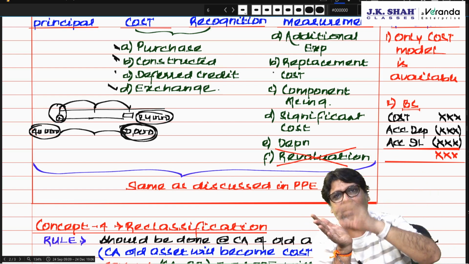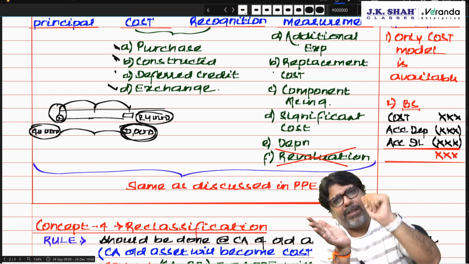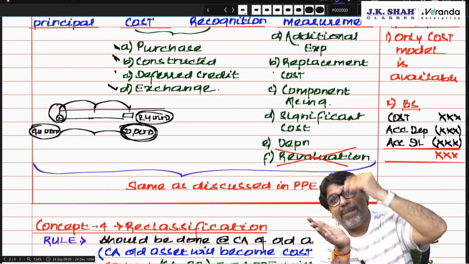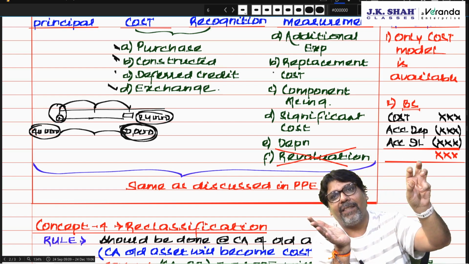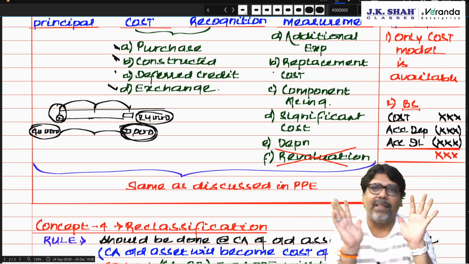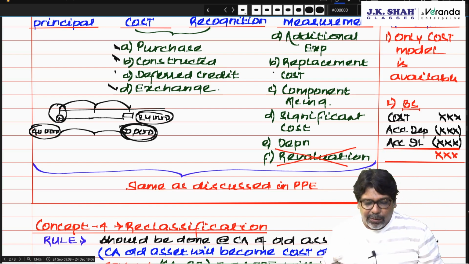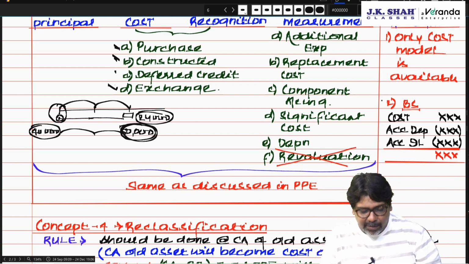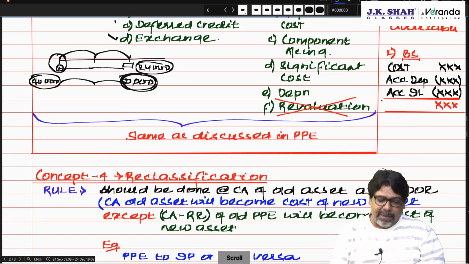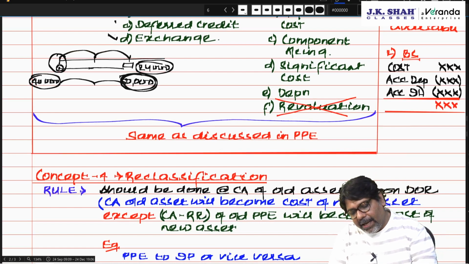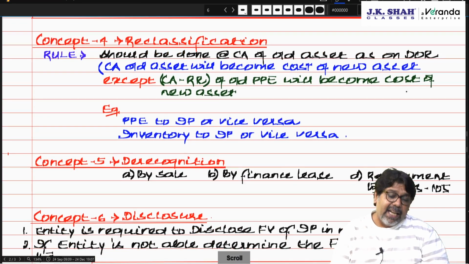Why? Because plant and machinery is your trading asset. But is investment property your trading asset? No, sir. So if you revalue investments, that means you are creating a revaluation reserve, that is capital, which is disallowed. Correct. So only the cost model is available. Balance sheet will show cost, less accumulated depreciation, less accumulated impairment loss. Reclassification.